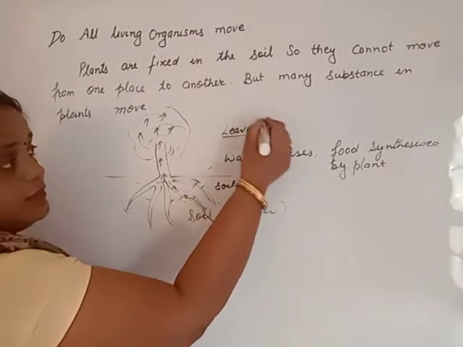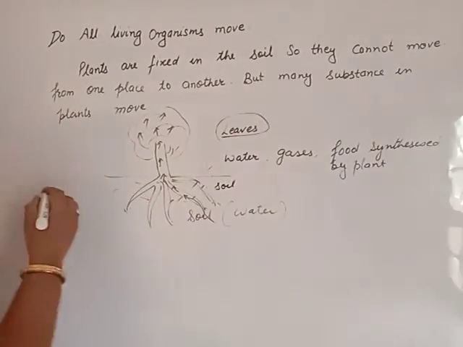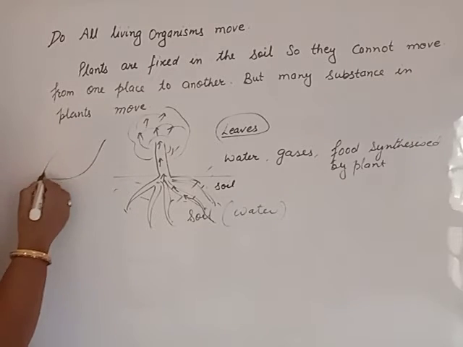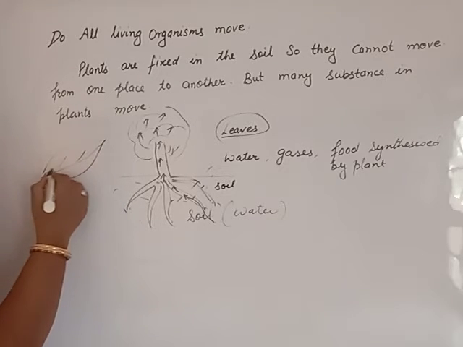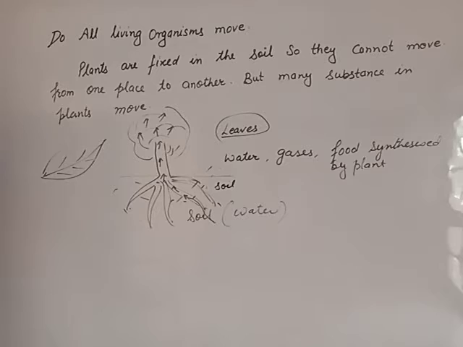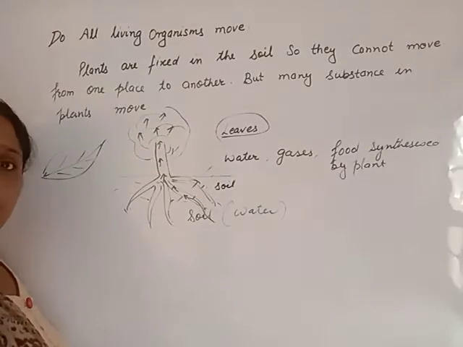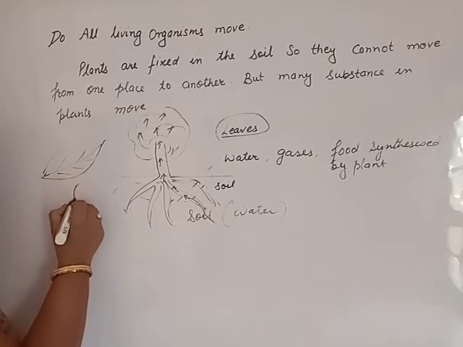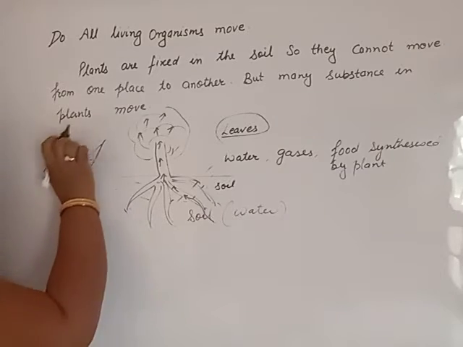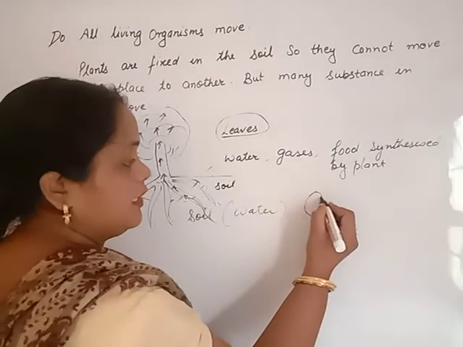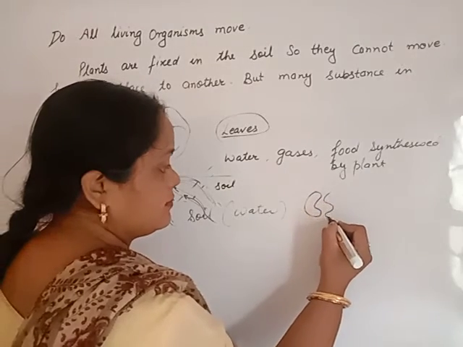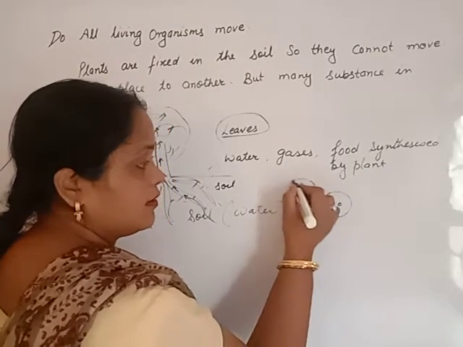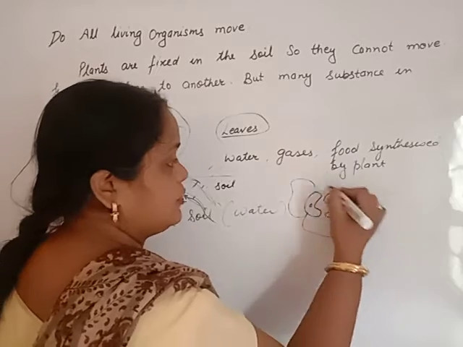Leaves have this structure. The upper side of the leaf is shiny, but the lower side of the leaf is rough because the lower side of the leaf has stomata, like this. These are the stomata.